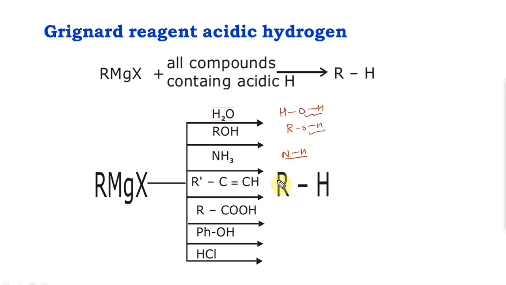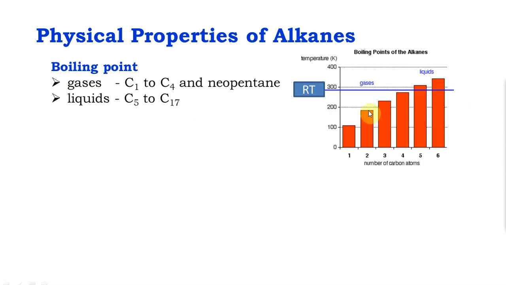This is new for some of you. Terminal alkyne is acidic because this is an sp hybridized carbon. S character is high, electronegativity is high. So this is acidic. Because of this acidic property, it is going to give you tautomerization and other reactions as well. We will see later. Needless to say, this is an acid, meaning it's acidic hydrogen. Phenol has acidic hydrogen. It's a property of phenol. Similarly, HCl. Now we have seen all the ways that you can synthesize alkane.